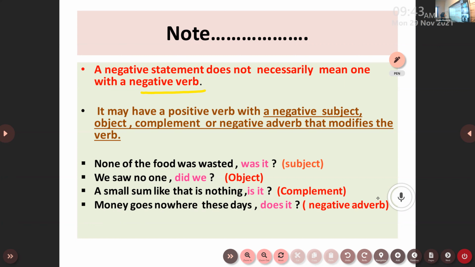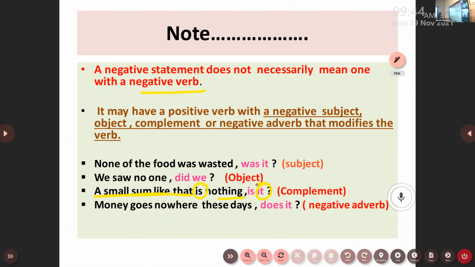So the statement is actually a negative statement, because you can see the word nothing is used. So we need to use a positive tag. Here, in "a small sum like that," we got the auxiliary verb is. Instead of "a small sum like that," we have to prefer the pronoun it. It represents a small sum like that. Clear?